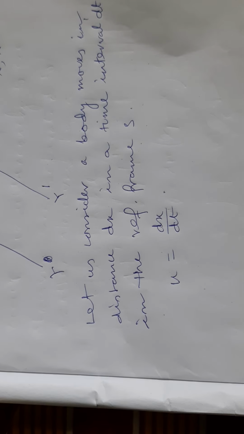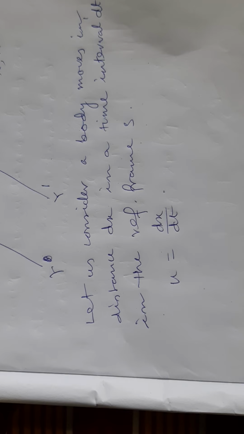Those are different reference frame systems, and when any particle or any body moves with a velocity v with respect to S, they will appear with different time interval and different distance. So the observer of S prime sees it differently.